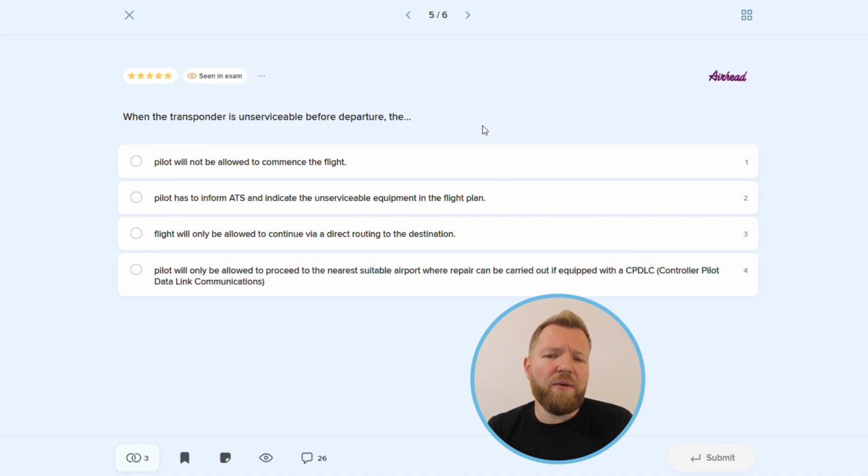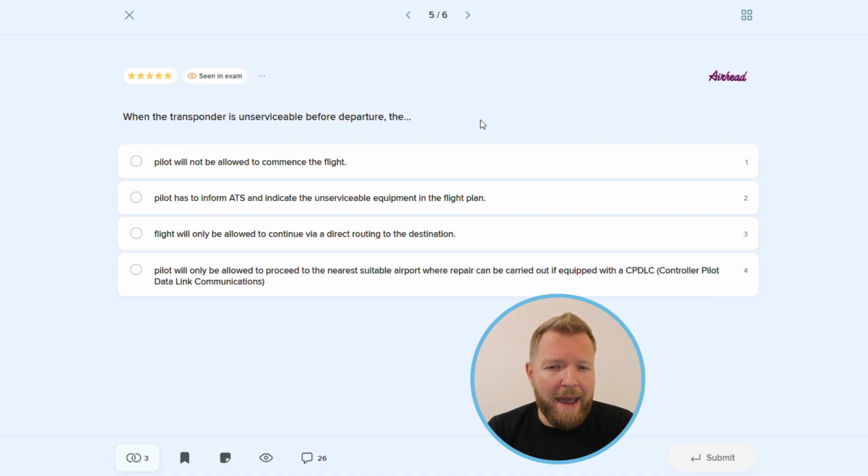Okay, so in case of transponder failure before flight, first of all, we have to inform ATS as soon as possible. Another important step is to include in the flight plan the letter N in item 10, which stands for complete unserviceability of the transponder. We have to also check the airspace and the procedures that are going to be followed, and if any of these have a requirement to carry a functioning transponder, the exemption from these requirements has to be requested from the ATC.